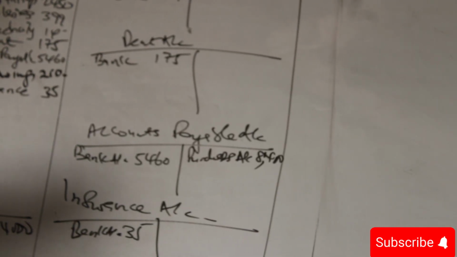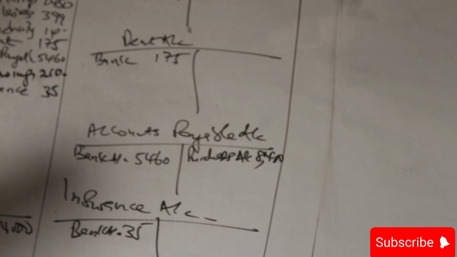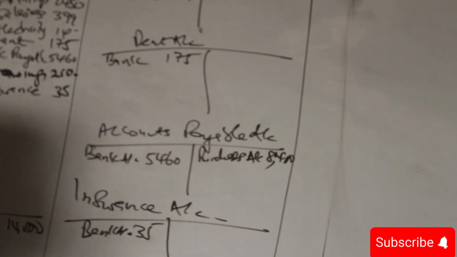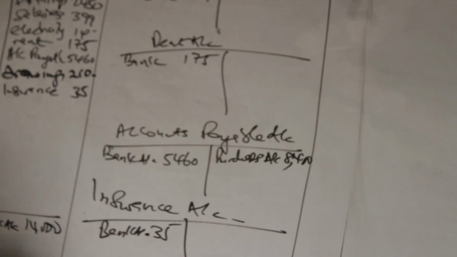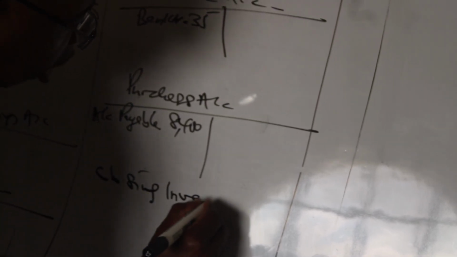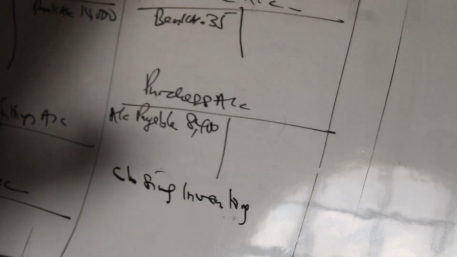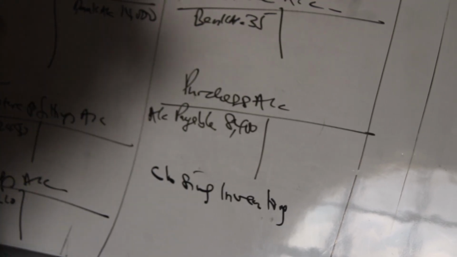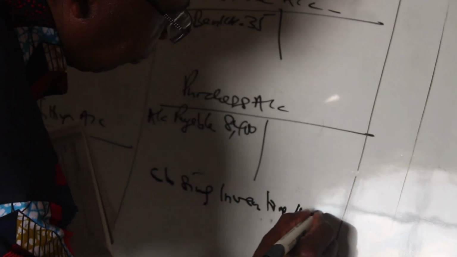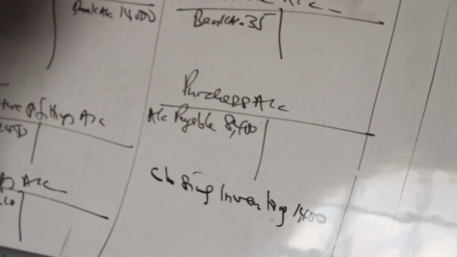Then we are told inventory was, I like telling students, even when you are getting closing inventory, just write it somewhere, so that all the information that you need for your answer is available. Our closing inventory is 1,400.